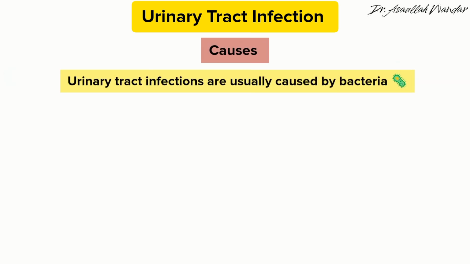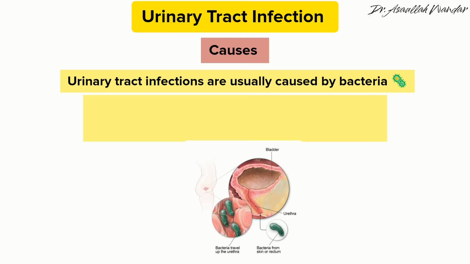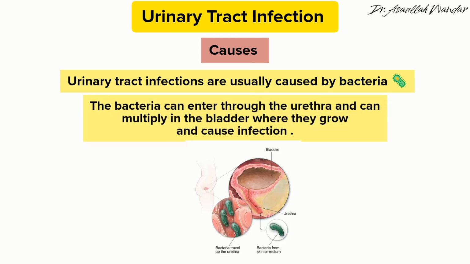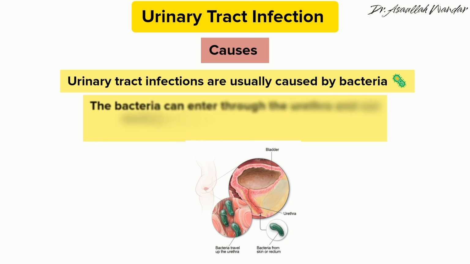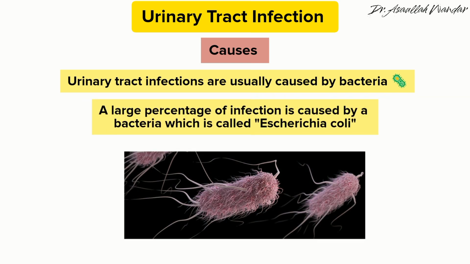Causes: urinary tract infections are commonly caused by bacteria. The bacteria can enter into the urinary tract through the urethra and multiply in the bladder, where they grow and cause an infection. A large percentage of infections is caused by a bacteria called Escherichia coli.